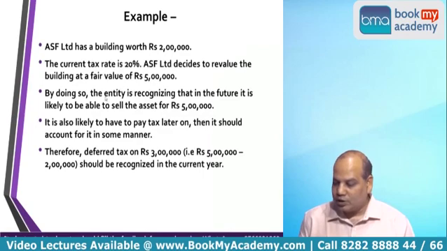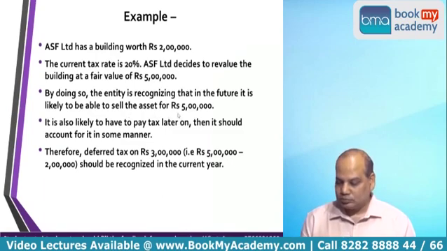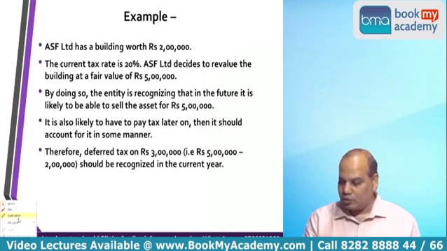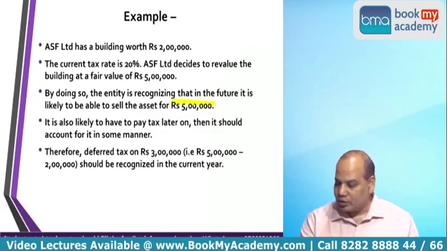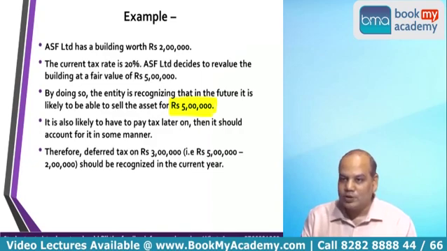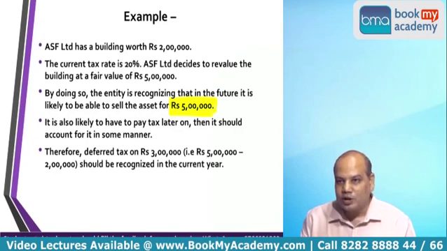By doing so, the entity is recognizing that in future it is likely to be able to sell the asset for rupees 5 lakh. So when your building is revalued to 5 lakh, you are expecting that you will sell the building and realize a value equal to 5 lakh. And since you are going to sell the building at rupees 5 lakh, whose current book value is 2 lakh, it means you will have to pay tax on that.